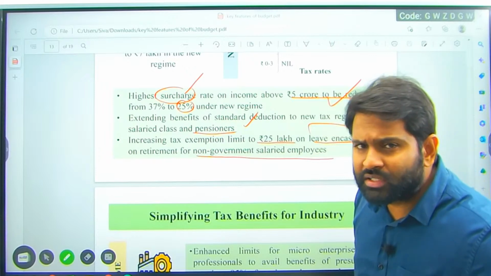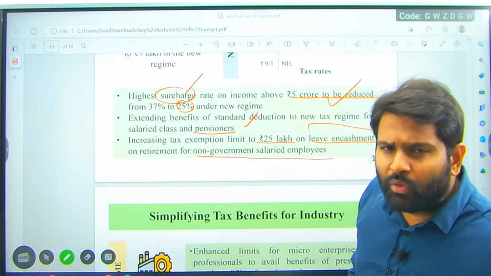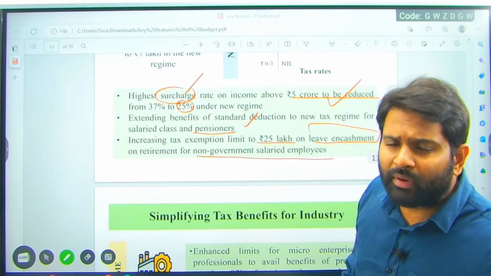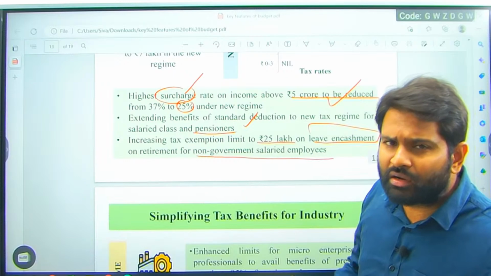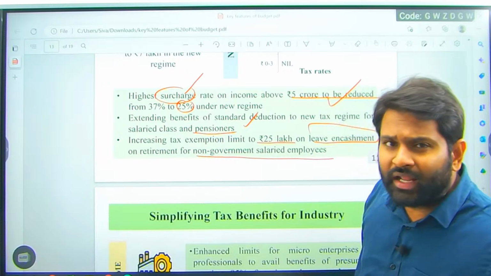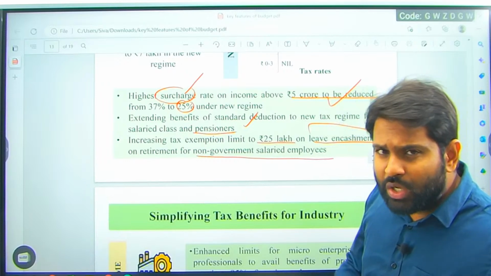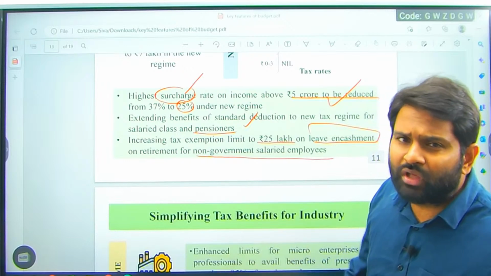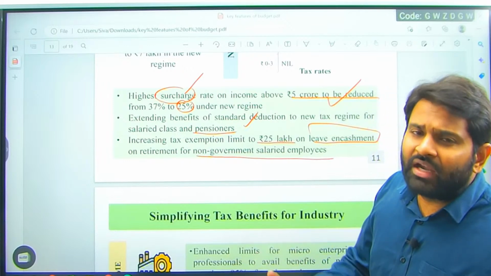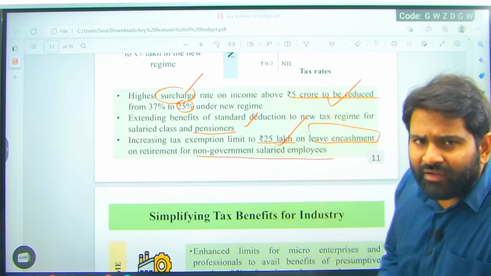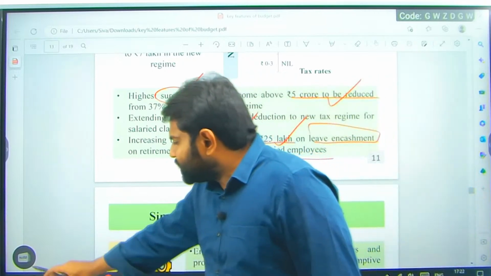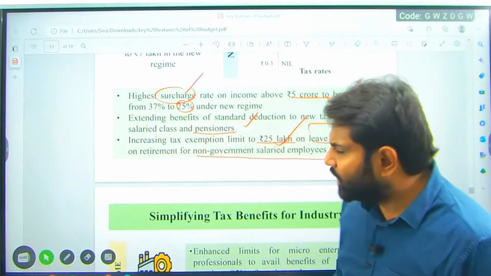Those employees who are not government employees, who are private employees, or any charitable institutional employees, any organizational employees who are retiring and didn't use their leaves, and they are selling their leaves to the organization and taking the money. If they are getting a lump sum amount, they don't have to pay tax up to 25 lakh. Without utilizing leaves also, they can sell their leaves and make money during retirement normally.